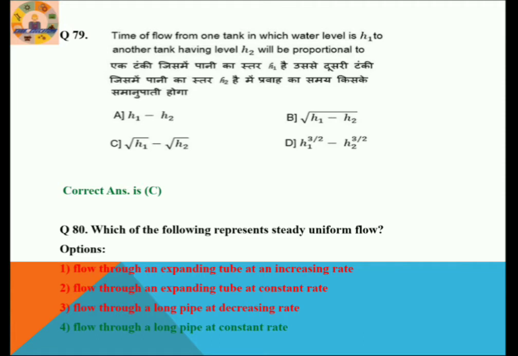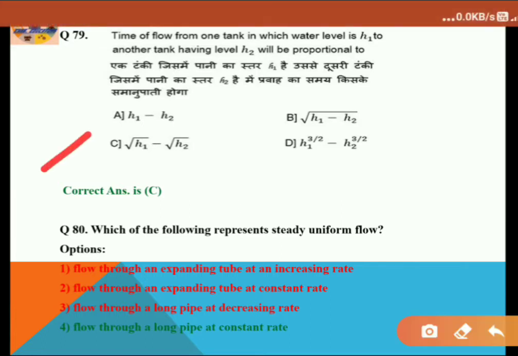So here, the time of flow from one tank in which the water level is H1 to another tank with level H2 will be proportional to... Here option C is the correct answer. Proportional to root over H1 minus H2 is the correct answer. Let's proceed to the next question.